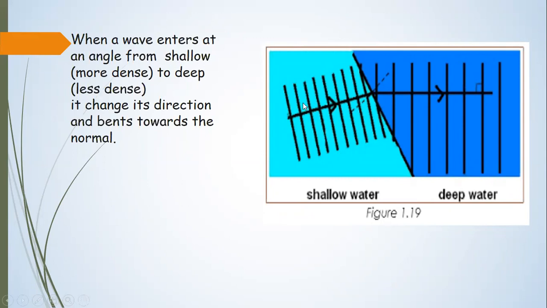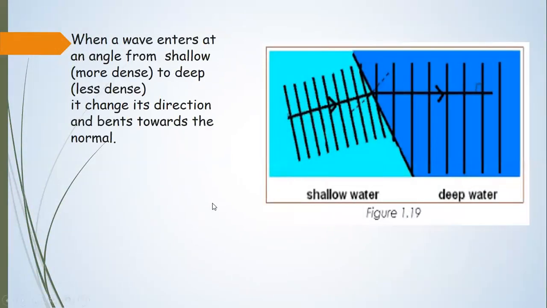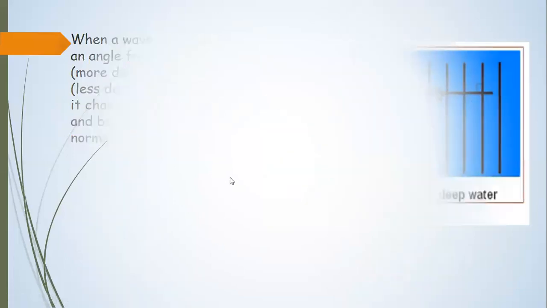It changes direction, the wavelength increases, the frequency stays the same, and the speed also increases. As the wavelength increases, speed also increases.